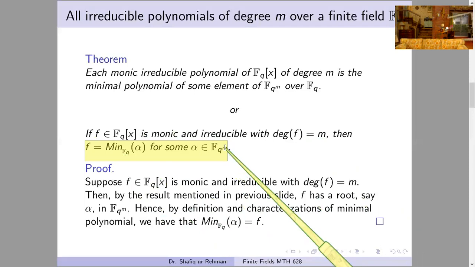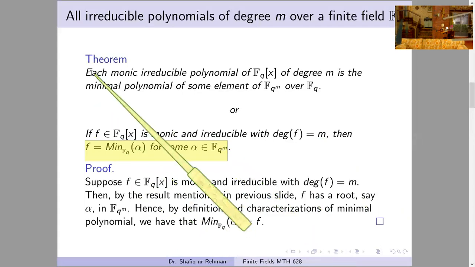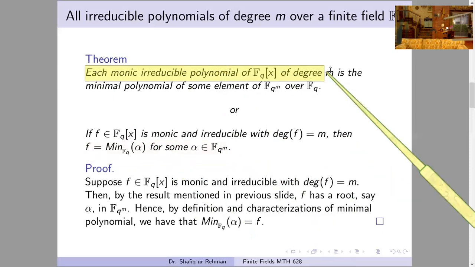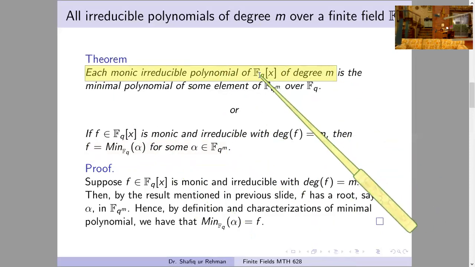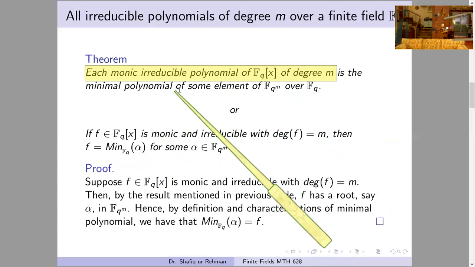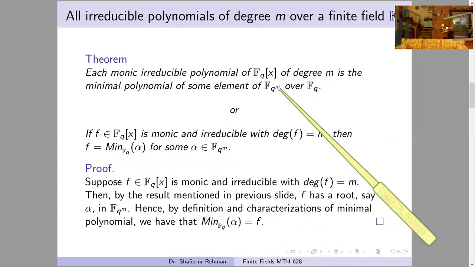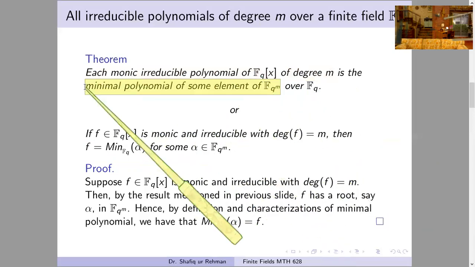So the message of this theorem is very clear: each monic irreducible polynomial of degree m over any field Fq is in fact a minimal polynomial of some element in this field. Now the proof is very simple.